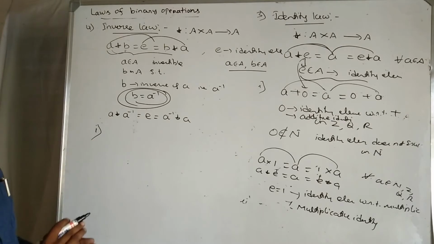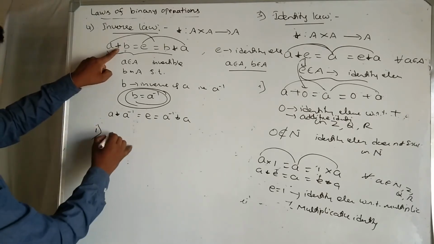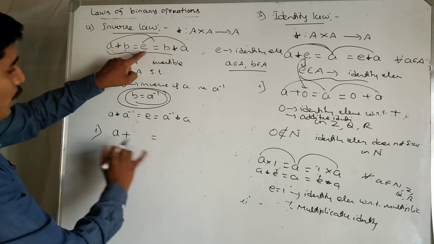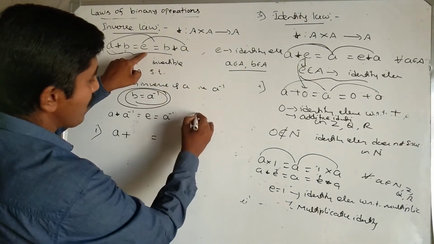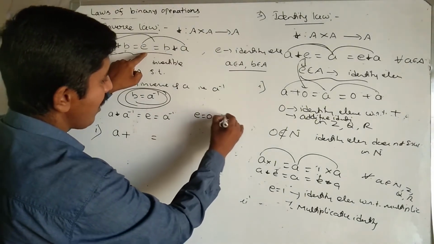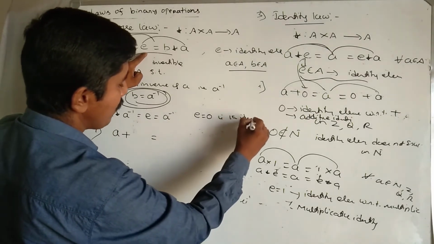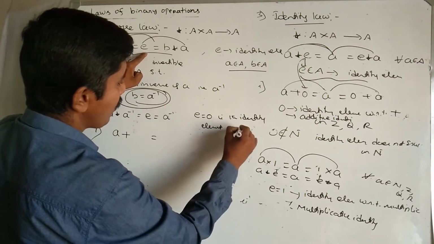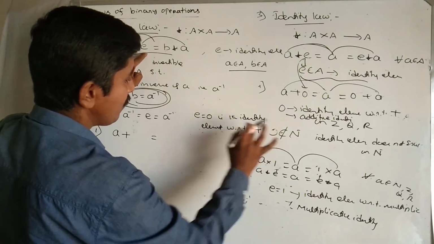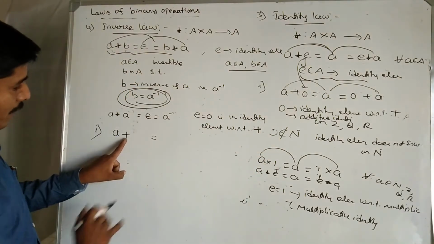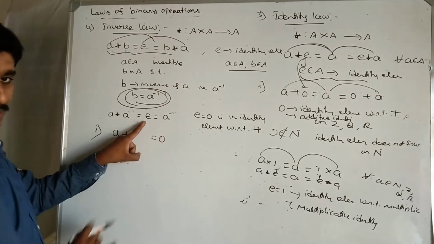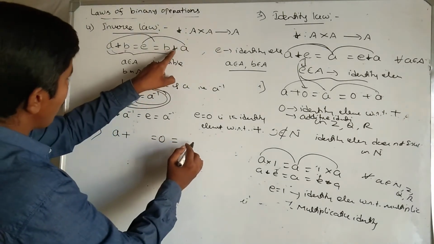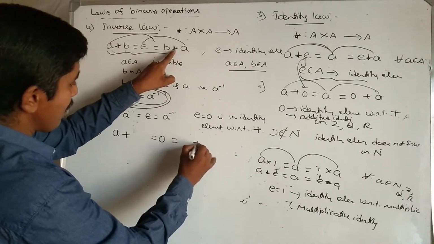With respect to addition, replacing star by plus: we know that with respect to addition, 0 is the identity element. Therefore take E equal to 0. By definition, A star B equals the identity element equals B star A; I just replace star by plus.